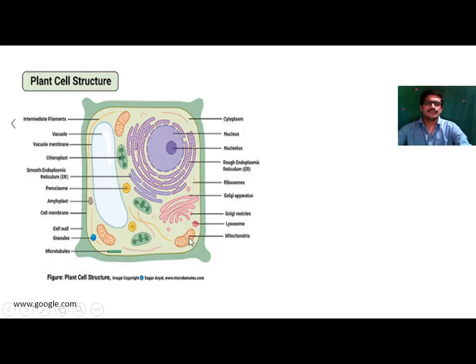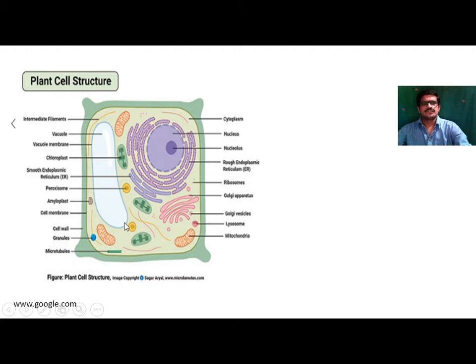Next one is mitochondria. Mitochondria are present in the cell. It is known as the powerhouse of the cell. This is mitochondria. It consists of the energy subunit called ATP, that is adenosine triphosphate. The energy required for the metabolism of this cell is stored in the form of ATP. So the mitochondria is the powerhouse of the cell, and energy which is required for the cell is stored in this mitochondria.